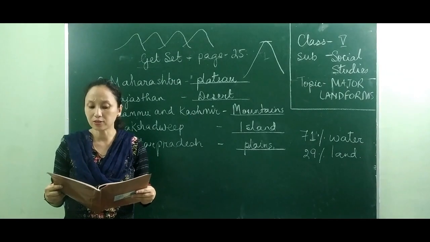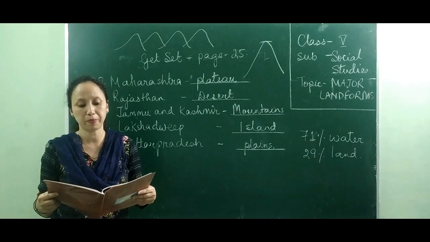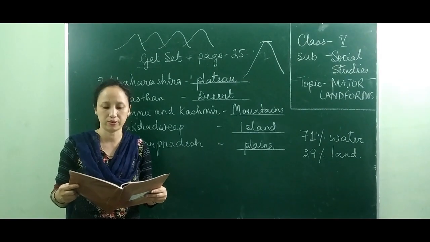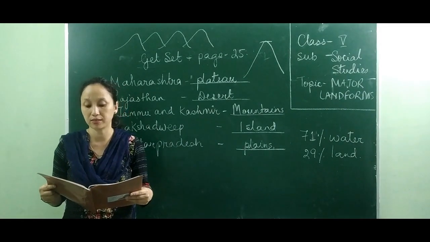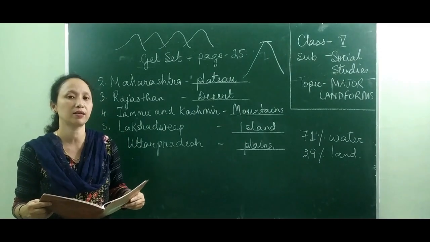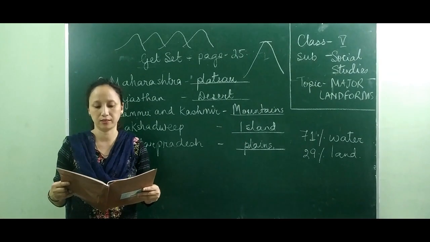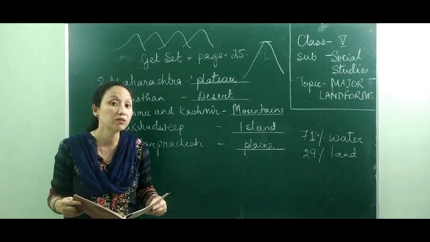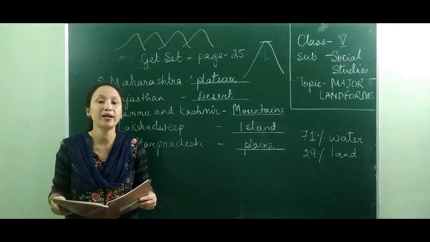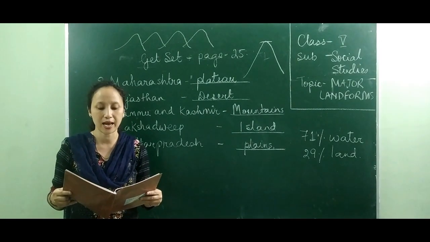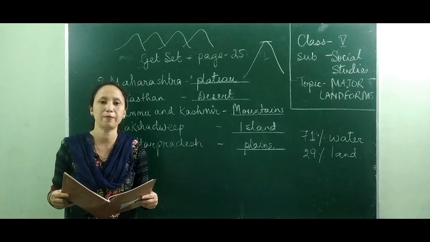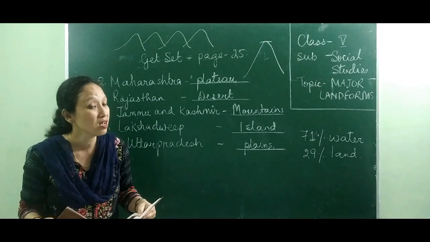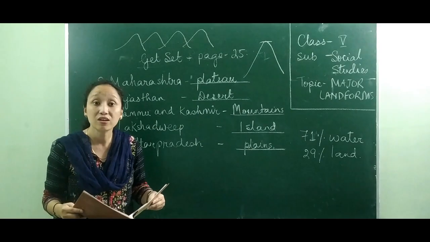Next, the slopes of the mountains have very rich pasture lands and valuable forests. And fourthly, some mountains are very rich in minerals. These are the usefulness of mountains. Pasture land means what? The area where animals graze. And valuable forest: there are many different types of trees which grow there. These are natural resources.